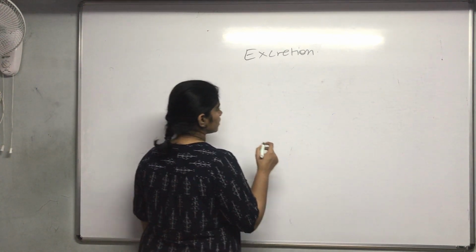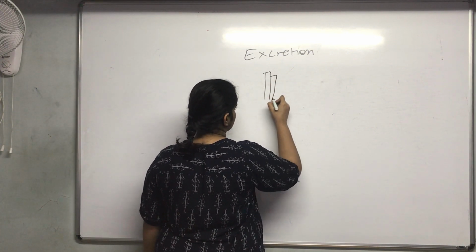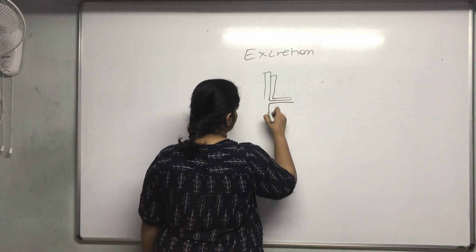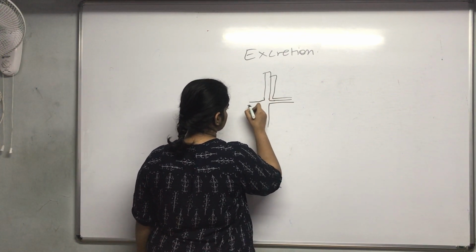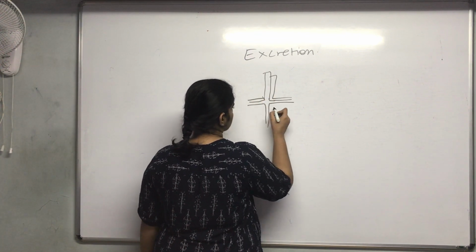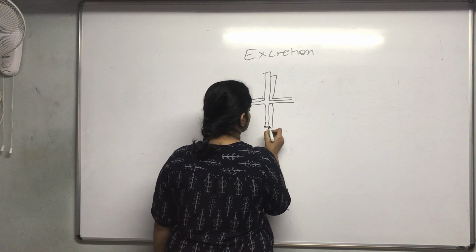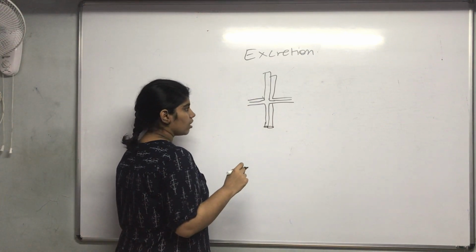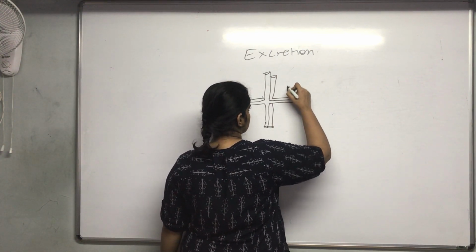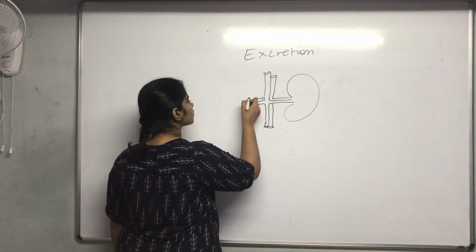So the very first thing we have is the veins and the arteries flowing in, and along this, on both sides, lie the kidneys.